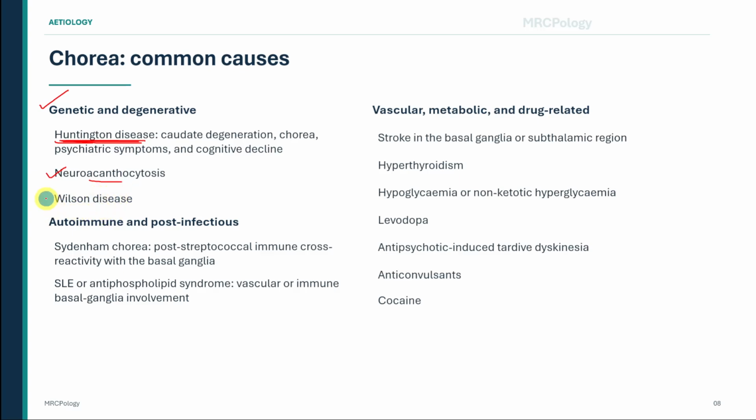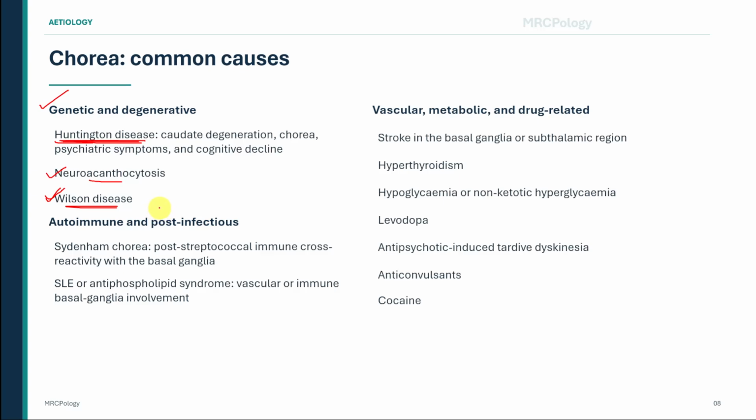Wilson disease is an important and potentially treatable cause, particularly in a young person. Abnormal copper accumulation can affect the liver, basal ganglia, and other organs. The neurological presentation may include tremor, dystonia, chorea, dysarthria, abnormal behavior, or Parkinsonian features. Clues include liver disease, psychiatric symptoms, a young age, and Kayser-Fleischer rings.